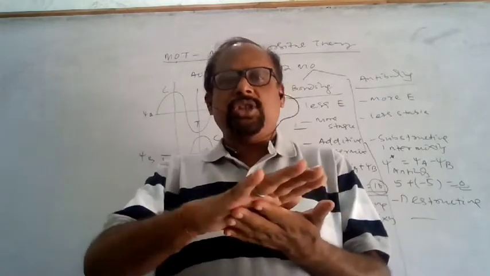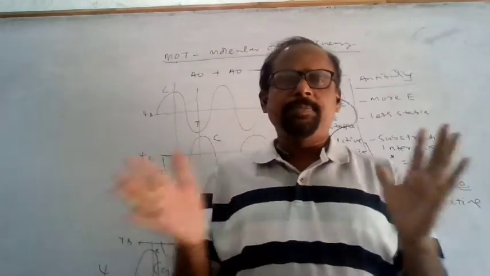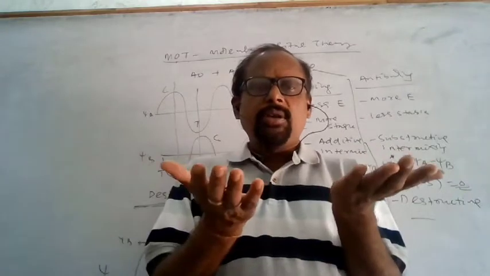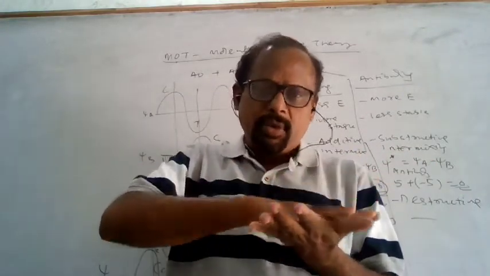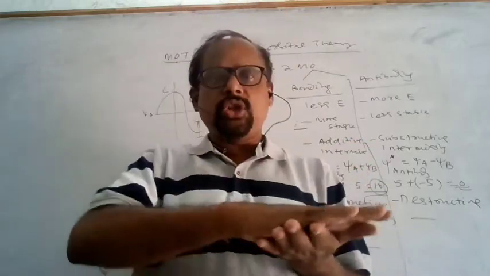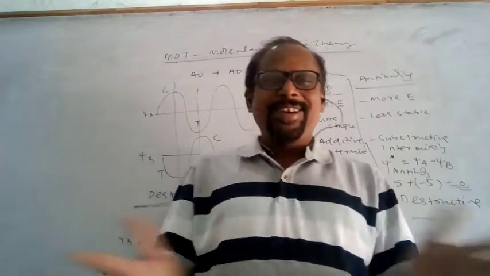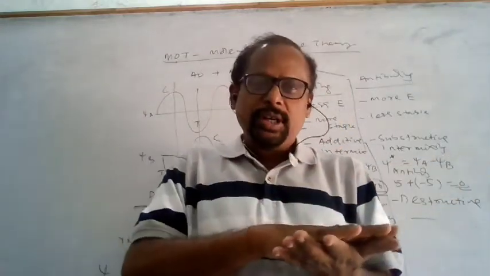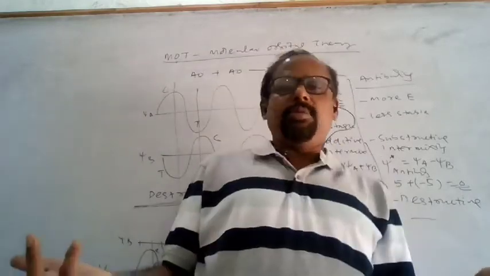Formation and a destruction. So that means in the molecular orbital theory, when two atomic orbitals combine, one bonding is formed, antibonding is destroyed. Constructed and destroyed. Nothing is left. You try to understand, when two atomic orbitals combine, one is constructed, that is bonding, one is destructed, that is antibonding. That means nothing will be there.